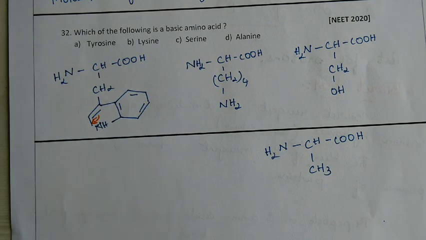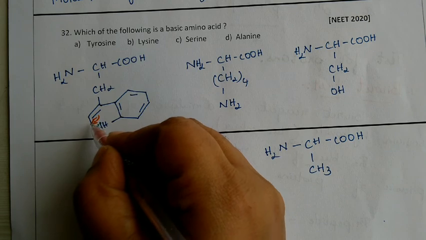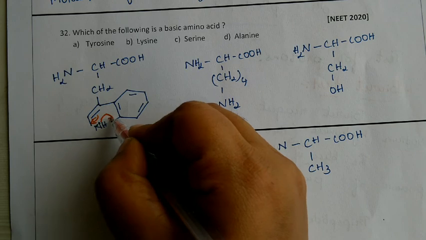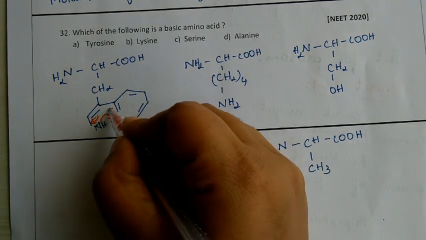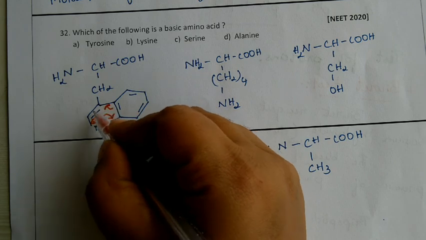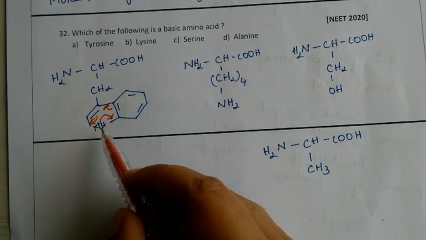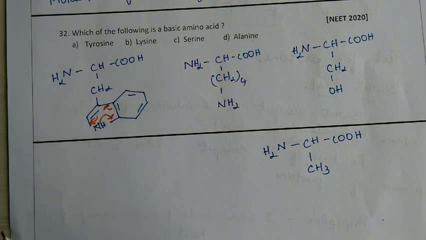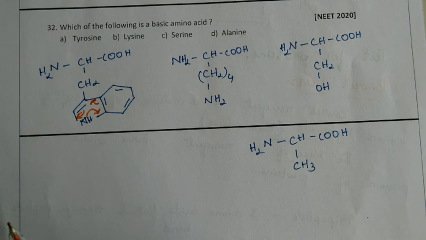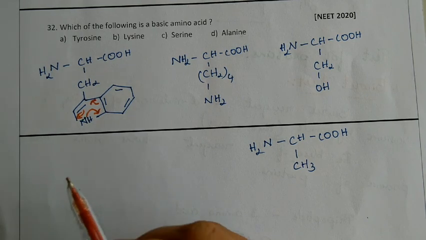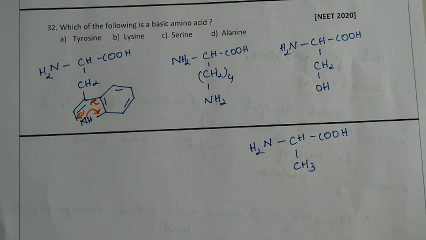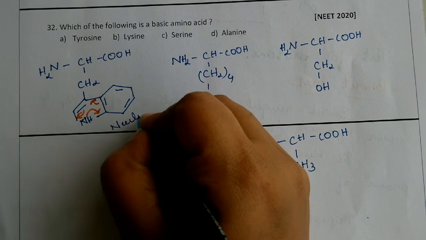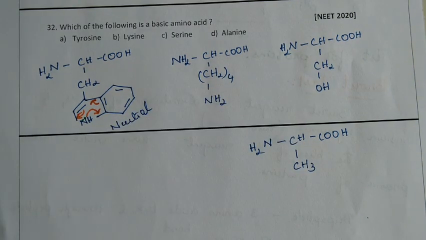Okay. Now this double bond is there. It is going to shift towards this side. Now, so here nowhere possibility. So this double bond and lone pair only should shift this side. Then this double bond is going to shift this side. That means that the delocalization is complete. You can observe the lone pair is involved in the delocalization. So it is not available for H plus to attack, or it is not available for the basic nature. So we can write NH2, it is there, and COOH, it is there. 1, 1. That means that it is neutral. Our tyrosine is neutral.